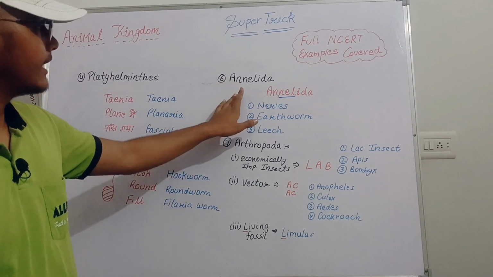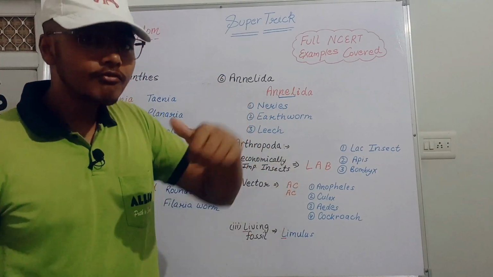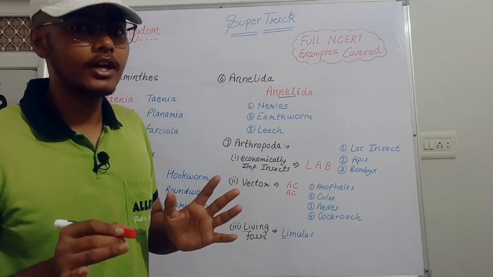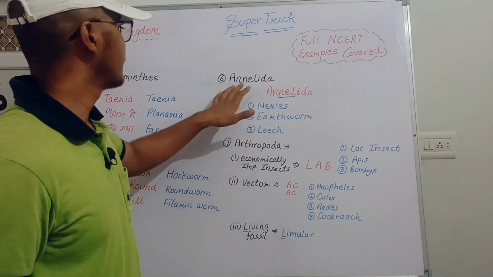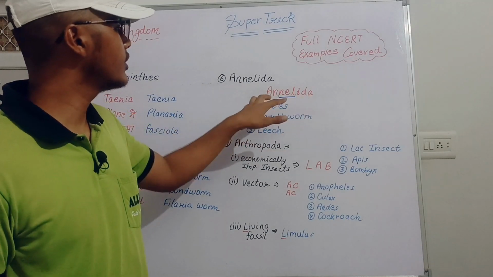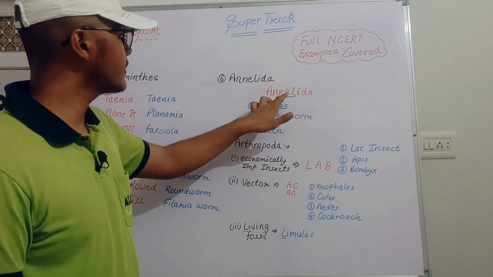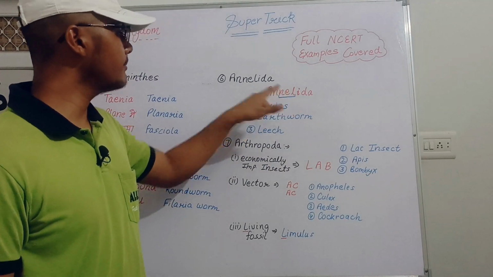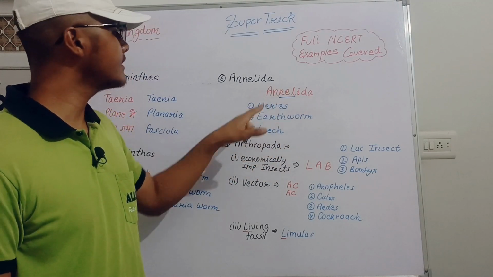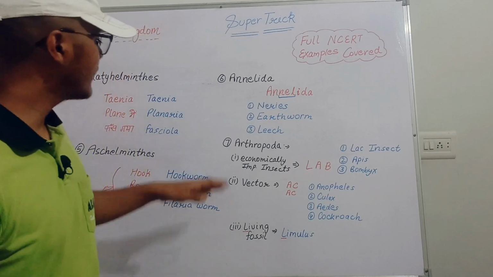Now let's move toward the Annelida. Annelida is a term in which the trick is just hidden, and you haven't seen this. If we write out the term Annelida, then this N-E-L is our trick. The first letter N means Nereis, the second letter E means earthworm, and the third L means leech. This is super easy.